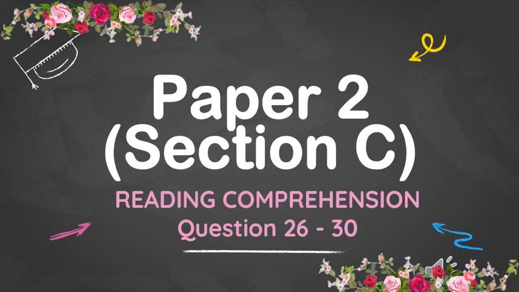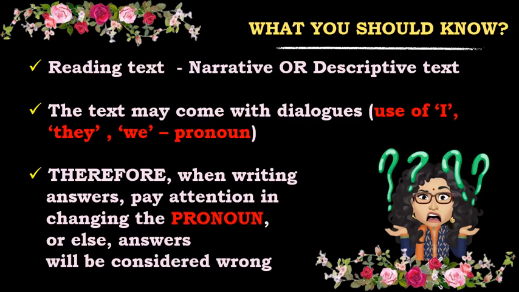In this video, we will look into paper 2, section C, Reading Comprehension, question 26 to 30. Here is some information that you need to understand while answering the reading comprehension section.